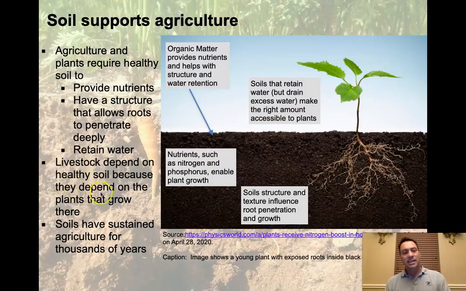Livestock depend on healthy soil because they depend on the plants that grow there. That's kind of common sense. It's the next step, right? If you want to have healthy livestock, you need to have healthy soils to grow the grasses that they survive off of. And then, of course, soils have sustained agriculture for thousands of years. And it's our plan to create a sustainable system that's going to continue to do this forever. Nature actually makes very sustainable soils automatically. Human beings, through their interventions in soils and with our machines and so on, tend to degrade the soil. Our next lecture, not this one, will actually deal with that very issue.